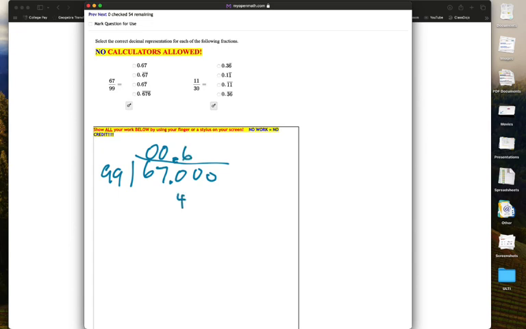6 times 9 is 54. And then 6 times 9 is 54, plus that's 59. Subtract, and we can see that we are going to end up with 76 there. And then bring down a 0. And 99 goes into 767 times. And 9 times 7 is 63, plus that is 69. Subtract,